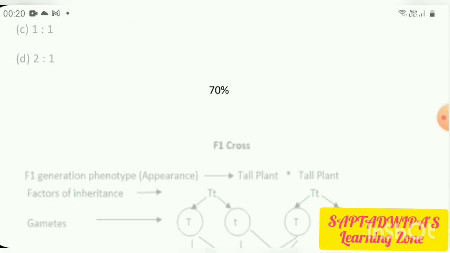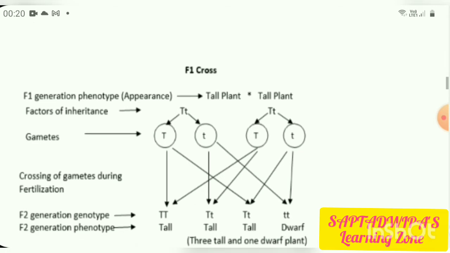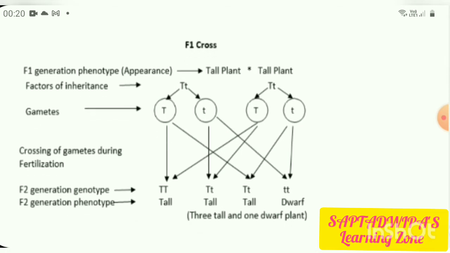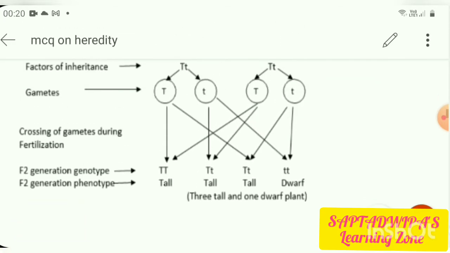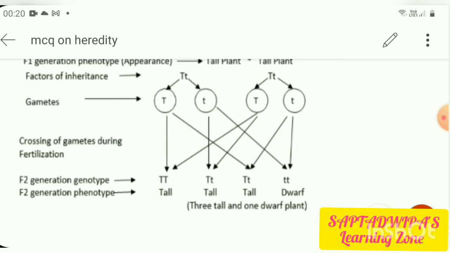So here you can see the F1 generation, what is the thing? Tall plant. So the tall plant, which is Tt, crossed with another what? Dwarf plant, which is tt. So in both cases, what are we having? We are having this one. That means in the resultant F2 generation, when this cross is happening, we are getting 3 tall and 1 dwarf.